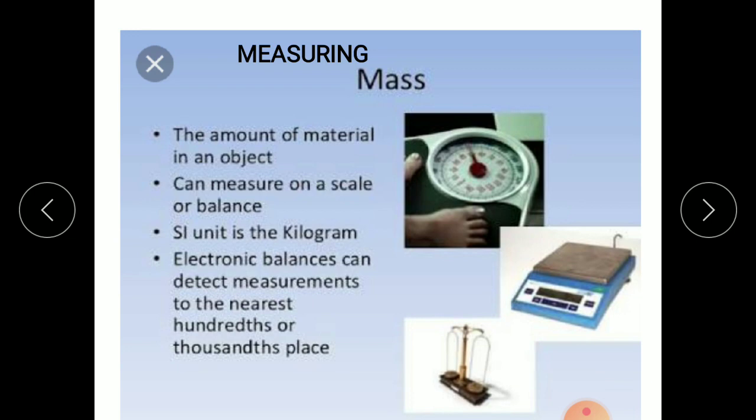Today we are going to see about measuring mass. The amount of material in an object is called mass. It can be measured on a scale or balance. The SI unit is the kilogram. Electronic devices are used to measure masses to the nearest hundredth and thousandth places.